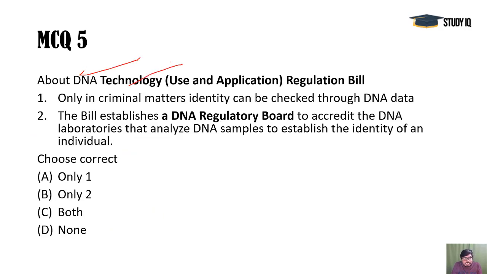Next question regarding DNA technology. DNAs are very specific. They can give any kind of information about you: what kind of eyes you will have, what kind of hair, what kind of body, and what kind of development there can be. Maybe in the future they may develop a particular human being also. We are not sure, because anything can happen. DNA information is the basic genetic information regarding humans, and as studies go on and technologies develop, anything is possible in the future regarding DNA data.